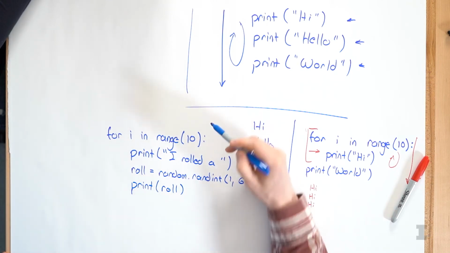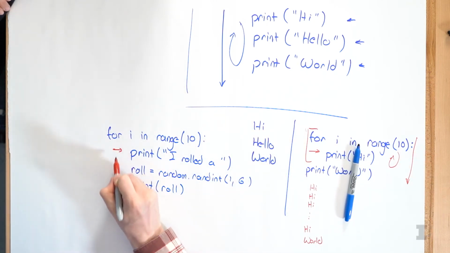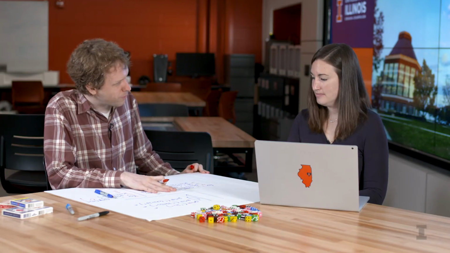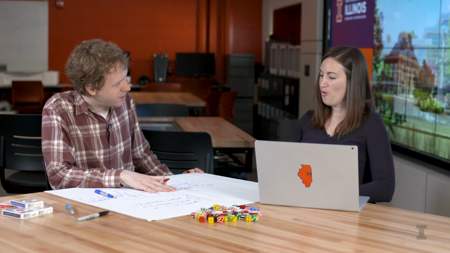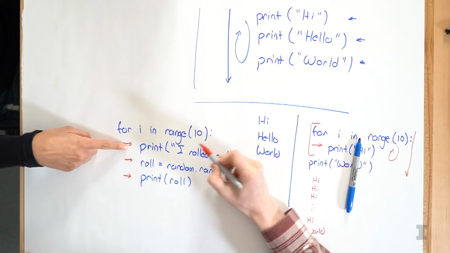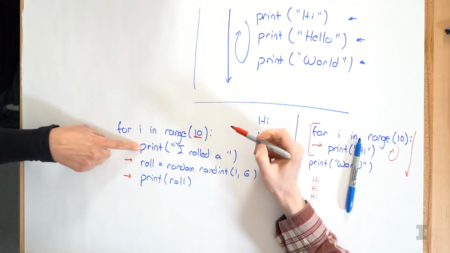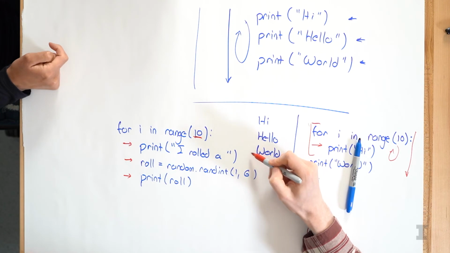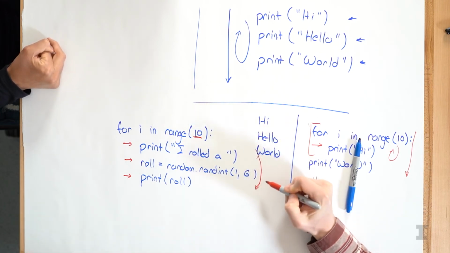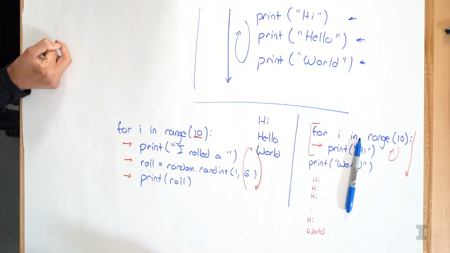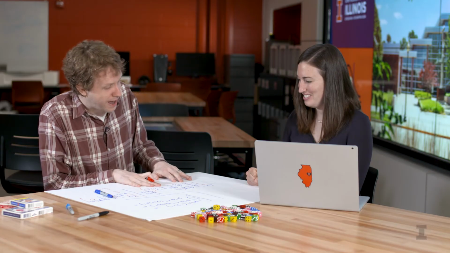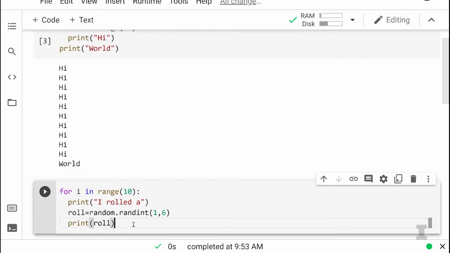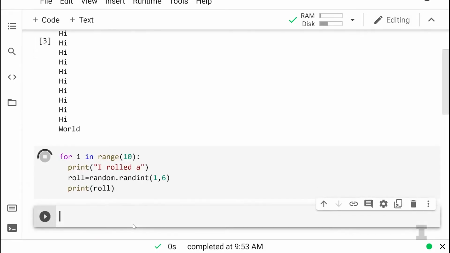So what I see here is now I have 3 lines of code that are indented inside of the for loop. So Carly, what do you think is going to happen? What do we expect the result to be? So let's see, we're doing this 10 times. And I think every single time, for all 10 times, we're going to see I rolled a, and then a number 1 through 6. Yes, so 10 times it's going to run through all 3 of these lines, then loop back a total of 10 times. So let's actually see this in action.